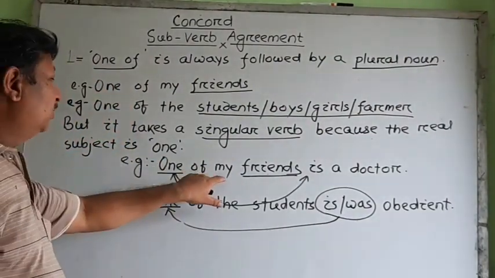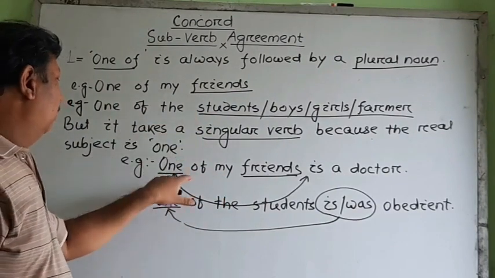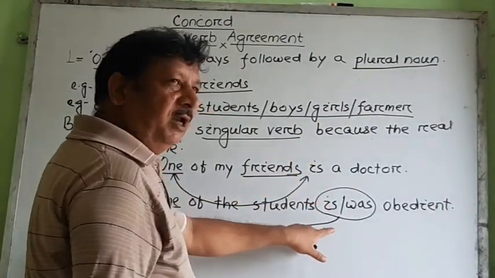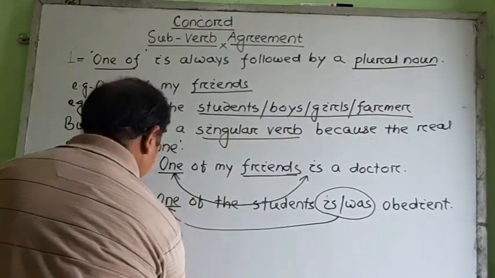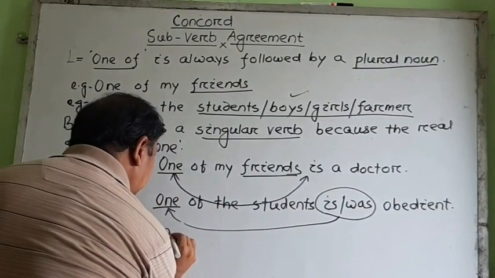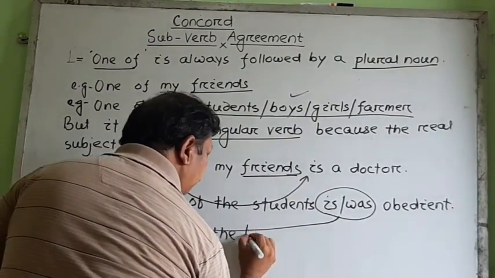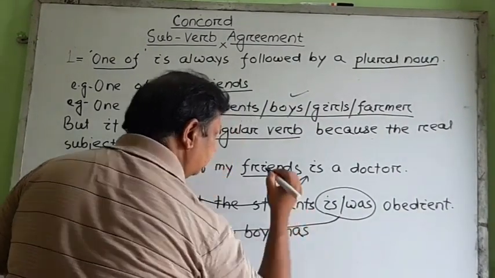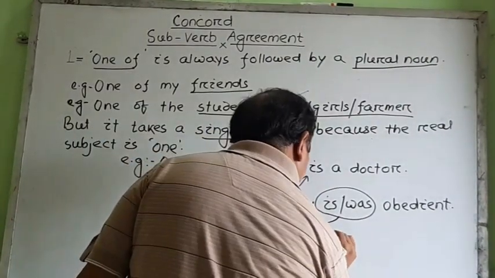So this is the most important thing we should learn. One of my friends is a doctor, or you can even put the singular verb has. For another example, I may write here, one of the boys had written the essay.